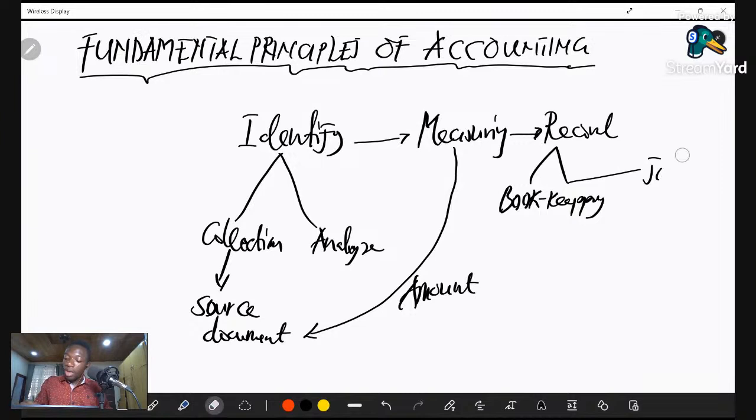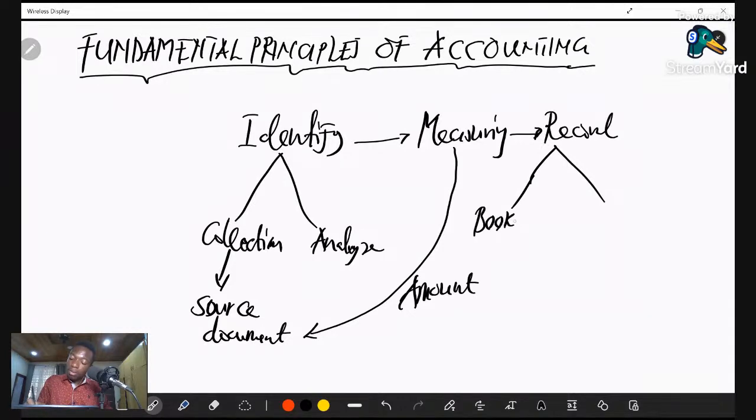So we have bookkeeping and the journal entries. The journal entry or the journal entries. Let me put it in this way: bookkeeping and the journal entry. So under the recording stage, that is where we actually record the item in the business books. Before we can even record that, since there are a lot of transactions coming here and there, we'll even do some form of analysis here